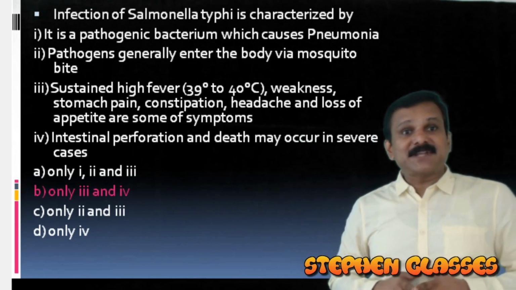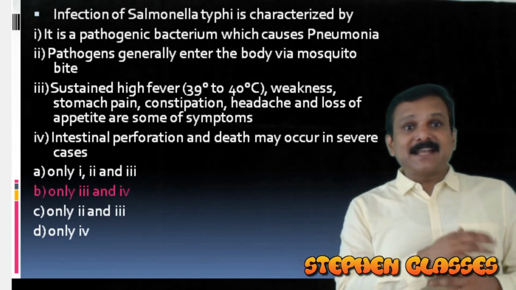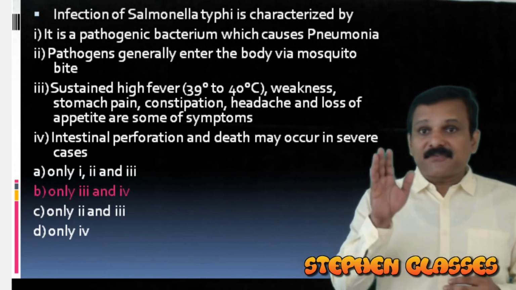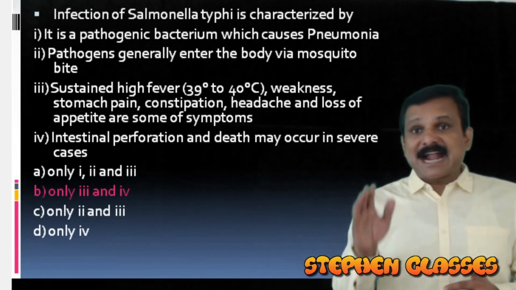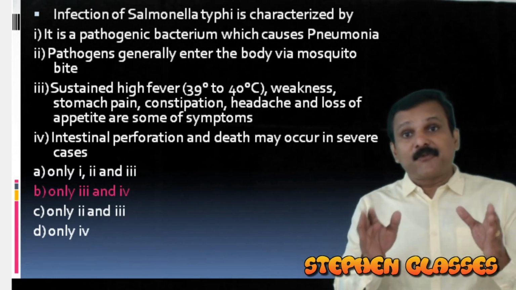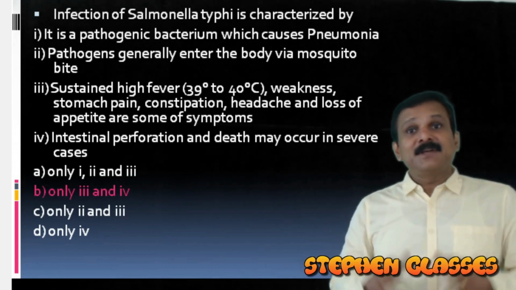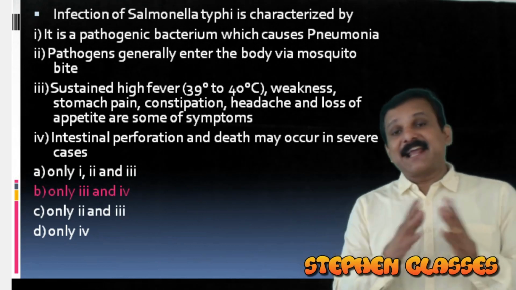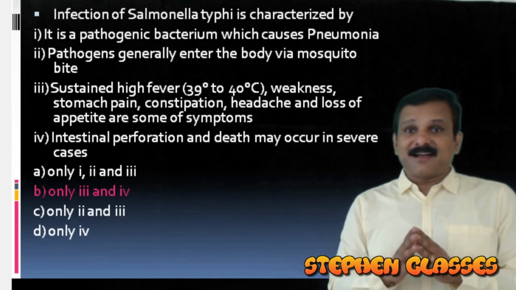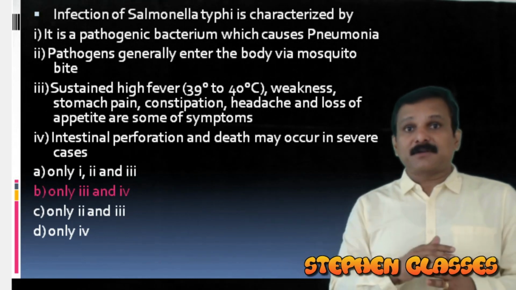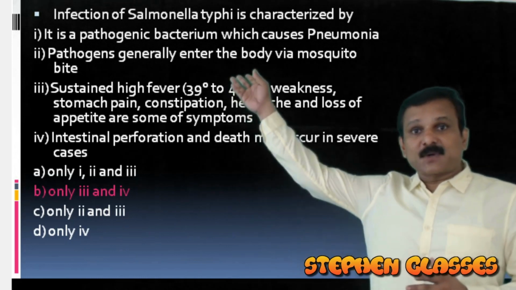What about the second statement? Pathogens generally enter via mosquito bite. That is wrong. In the case of typhoid, the transmission is by contaminated food and water, and it is not by mosquito bite. You can say that filariasis and malaria are transmitted by mosquito bite, where there is a vector involved. So here the second statement is also wrong.